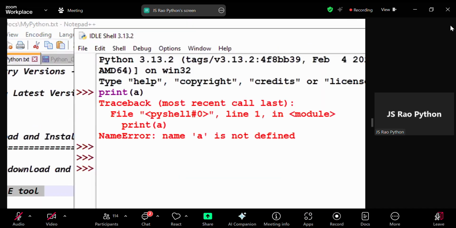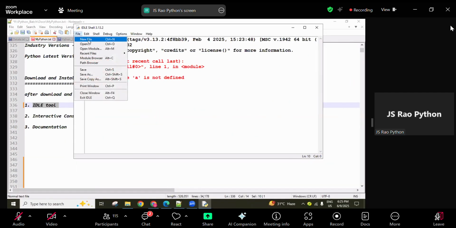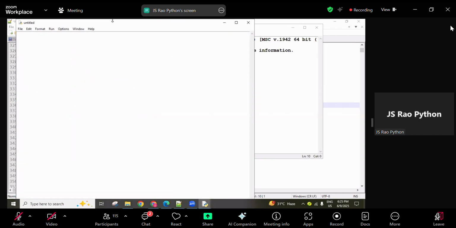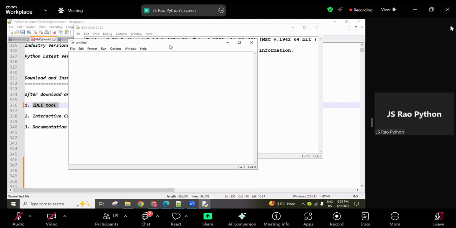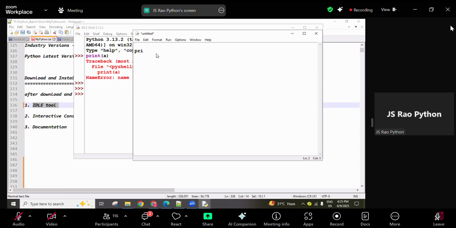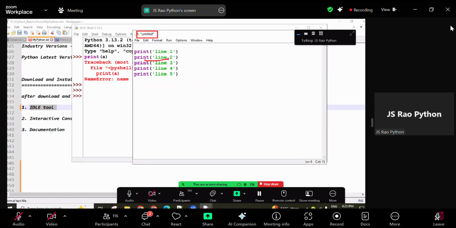Okay, for that purpose here we have some options, guys. Click on File, click on New File, then a new notepad is displayed. If you want, you can drag it like this, guys. You can change the size, whatever size you want. That's your wish. Now here you can create hundreds of lines of code if you want. For example, line 1 is there, next line 2, line 3, line 4, line 5, a number of lines I'm creating. Okay, now here five lines of code I created, guys. And here Untitled is shown, meaning this file is not saved. We have to save it.